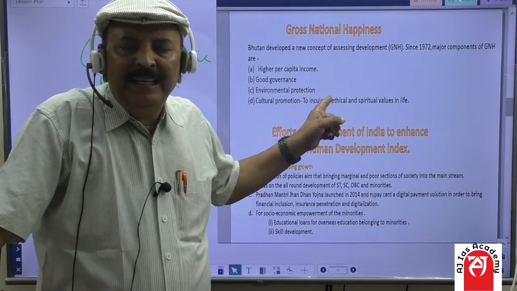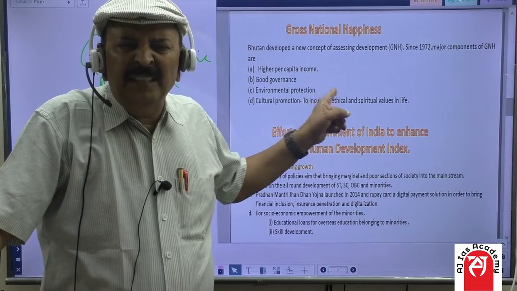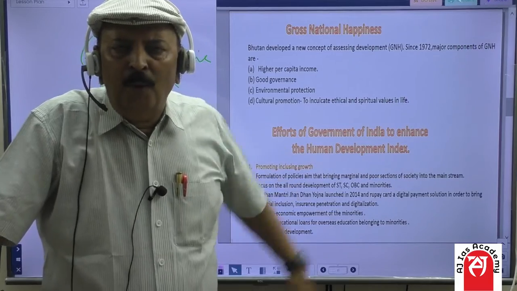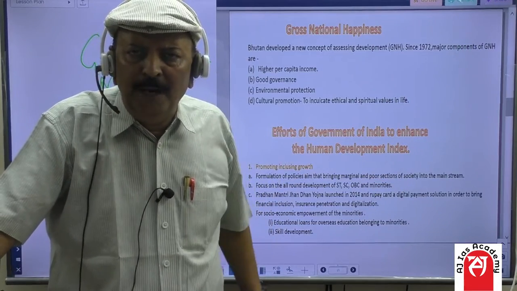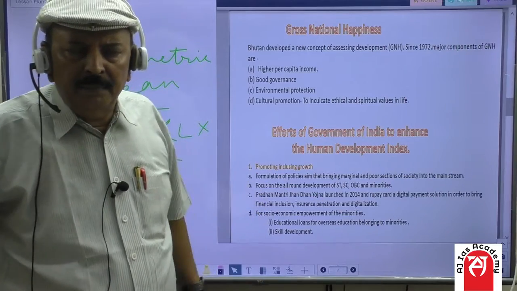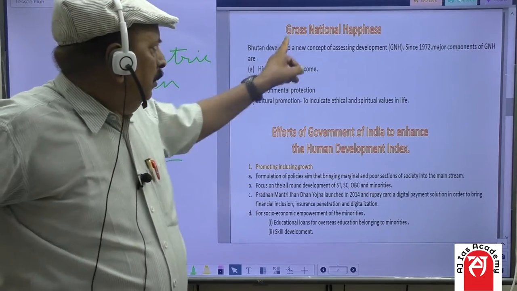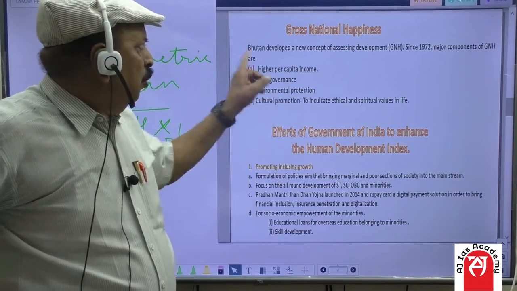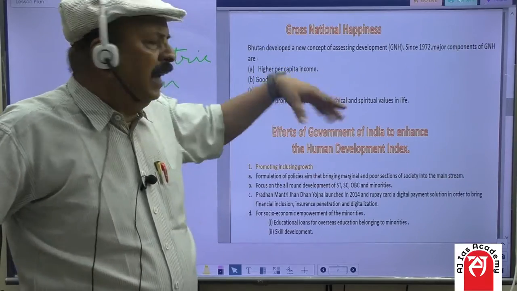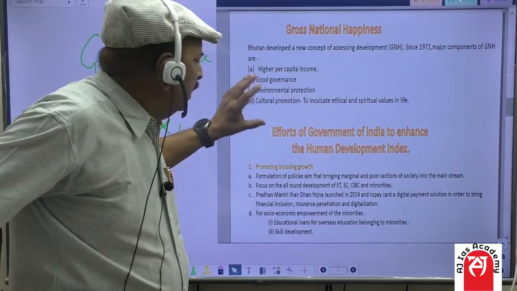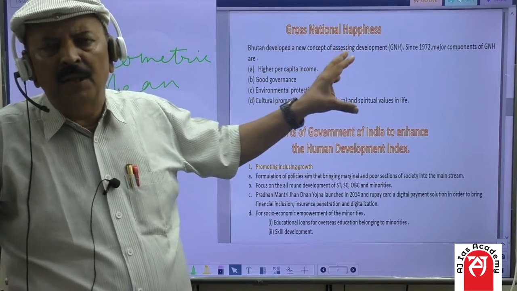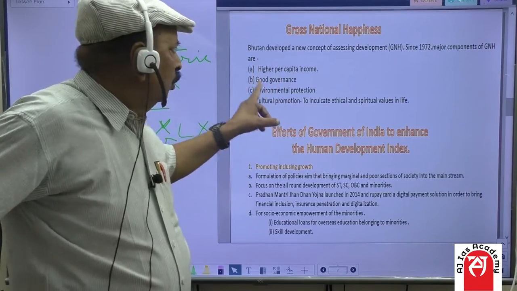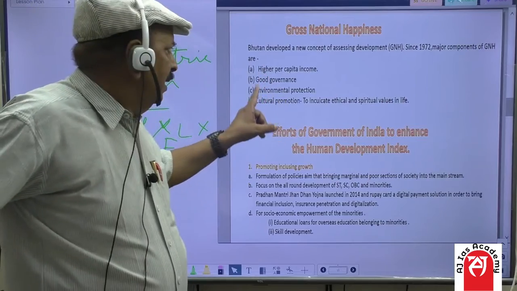So the United Nations developed another measurement yardstick, and that was developed by Bhutan, a tiny state on the border of India in the northeastern region, you might be knowing. And this is a Buddhist country. This concept is Gross National Happiness, GNH. Bhutan developed this new concept in 1972, and there are certain components of GNH. What are those? Number one, higher per capita income. Second, good governance. Third is environmental protection.